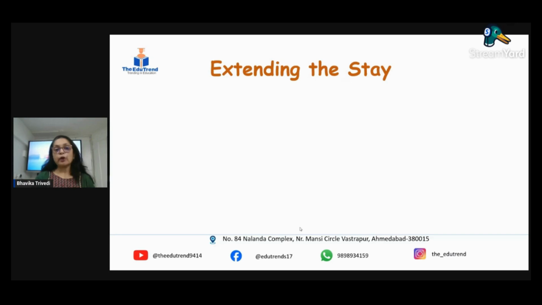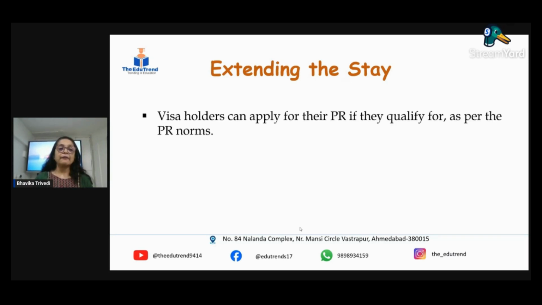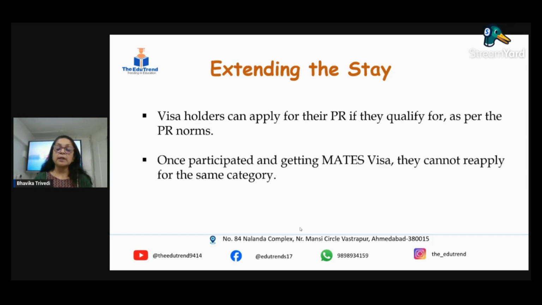Extending your stay, what after 2 years? When you talk of extending your stay, you have to understand the PR norms and accordingly start arranging and collecting points for the PR. After 2 years, you can apply for direct PR once you are on the mates visa. So this is how you extend your stay or get a PR after going to Australia for work under the mates visa category.